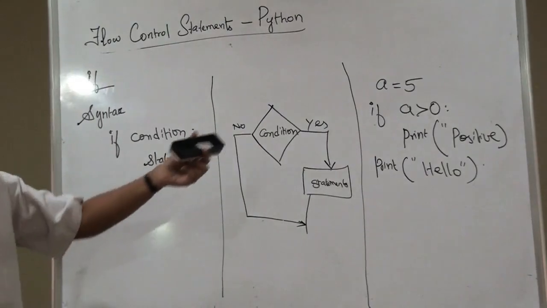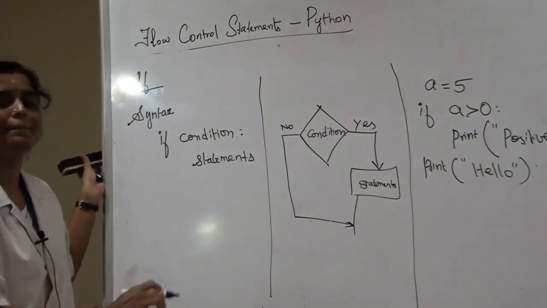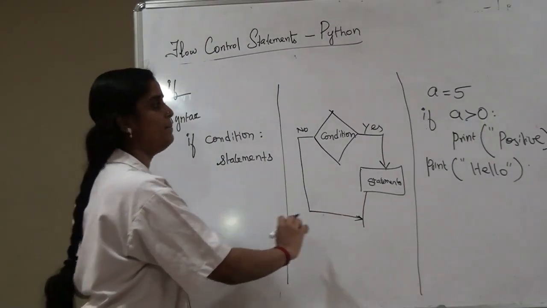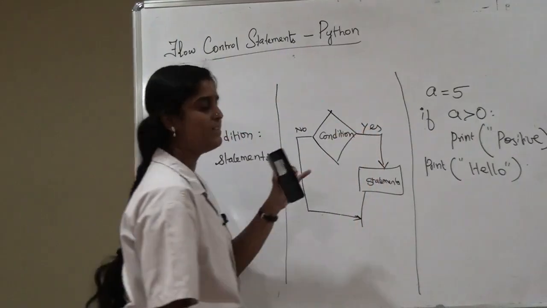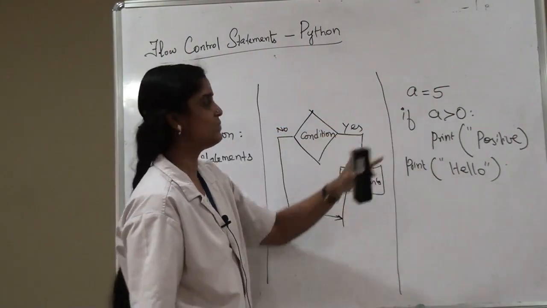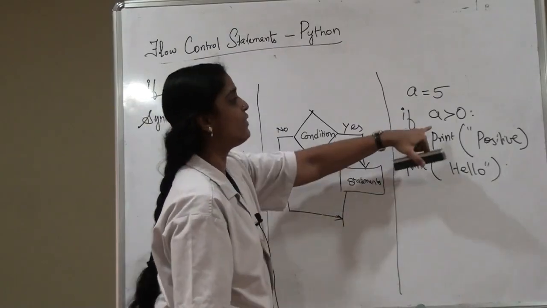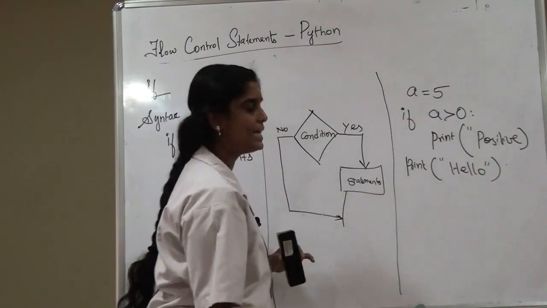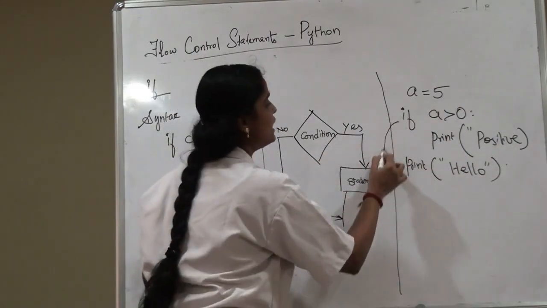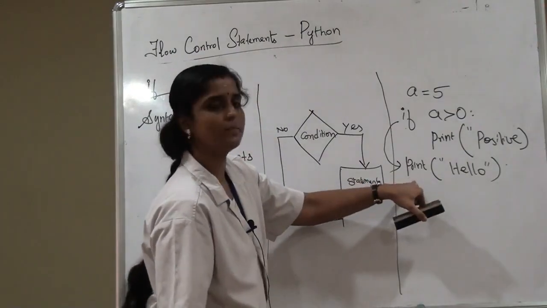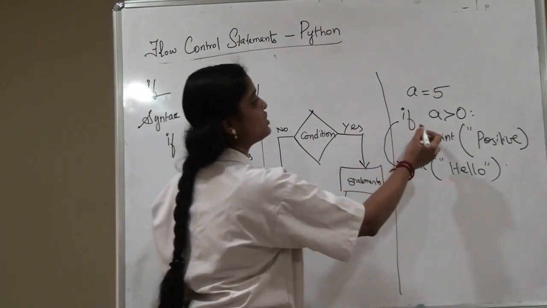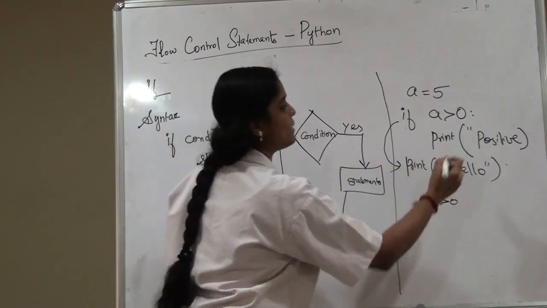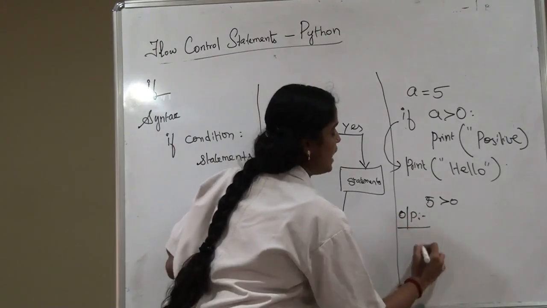So here is a Python program to check whether the given number is positive. Let me discuss the output of this program. So a is equal to 5. We have defined a variable a and the value of the variable is 5. Now we are going to check the condition. If a is greater than 0, if this condition is true, then this statement will get executed. If the condition is false, the if exits and the control comes to this line. Now we are going to check: is 5 greater than 0 or not? The condition is true, so the statement gets executed. So my output will be positive.